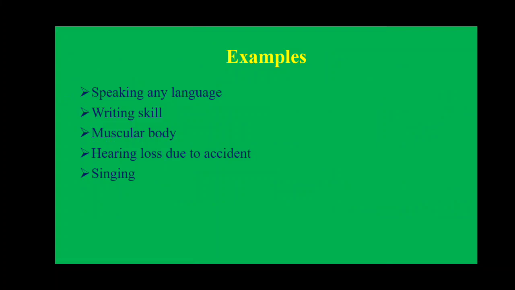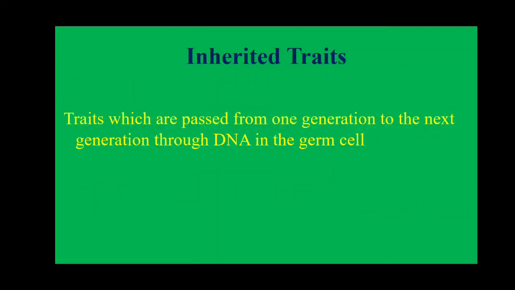Hearing loss due to any accident. And singing. If you are a good singer, that is one of the characters that you learn. There is no change in the gene, you learn that. So it is not that if you are a good singer, your next generation, your offspring, your daughter or son, is also a good singer. So these are some of the characters which cannot pass to the next generation. These characters are said to be acquired characters or acquired traits.